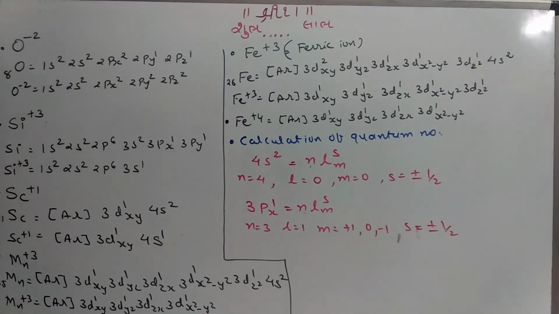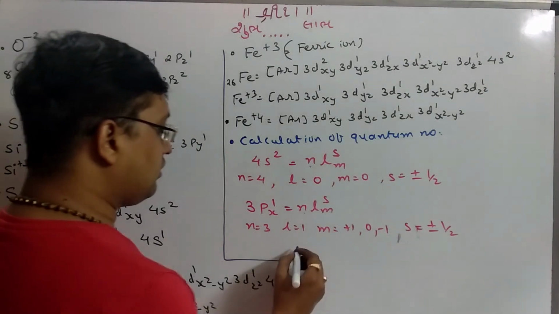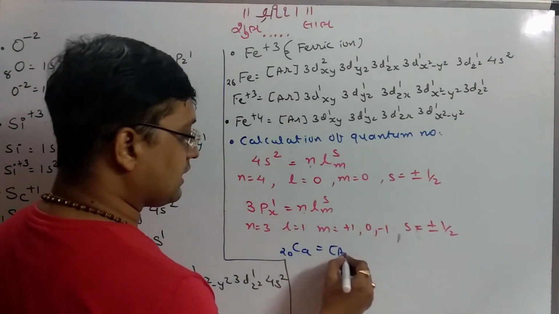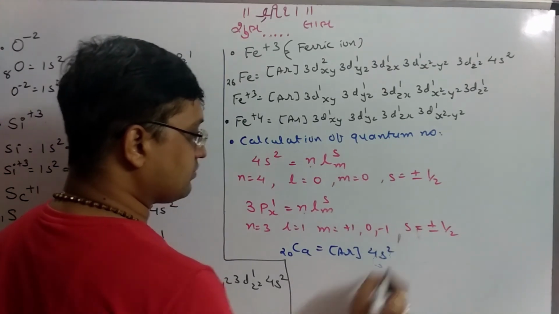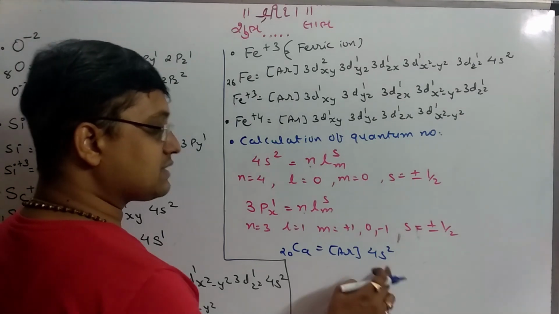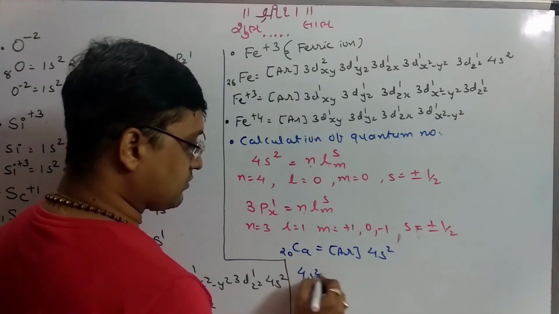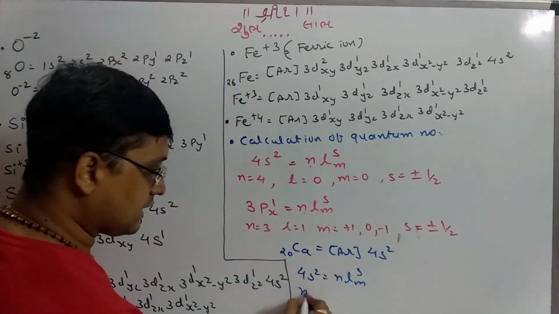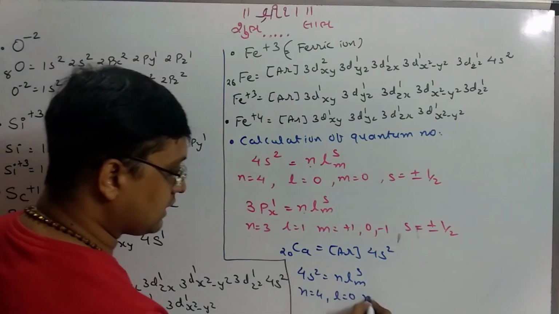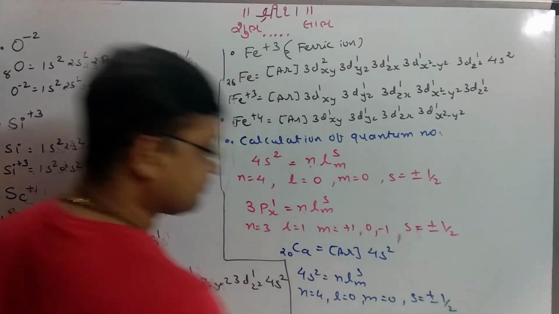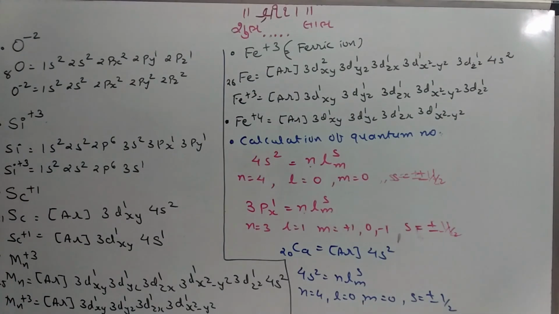Okay. Suppose they ask to write the quantum number for calcium. The configuration of calcium is argon core 4s². So, as I told you, conventionally we accept the last electron, that is 4s². So compare with n, l, m, s and we have the answer here. N equals 4, l equals 0, m equals 0, s equals plus or minus 1/2. This way we can calculate the quantum number, a simple method.